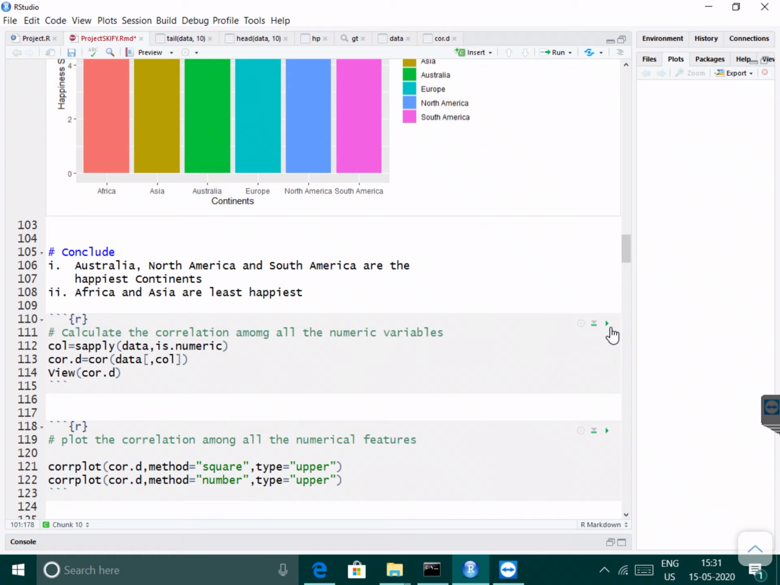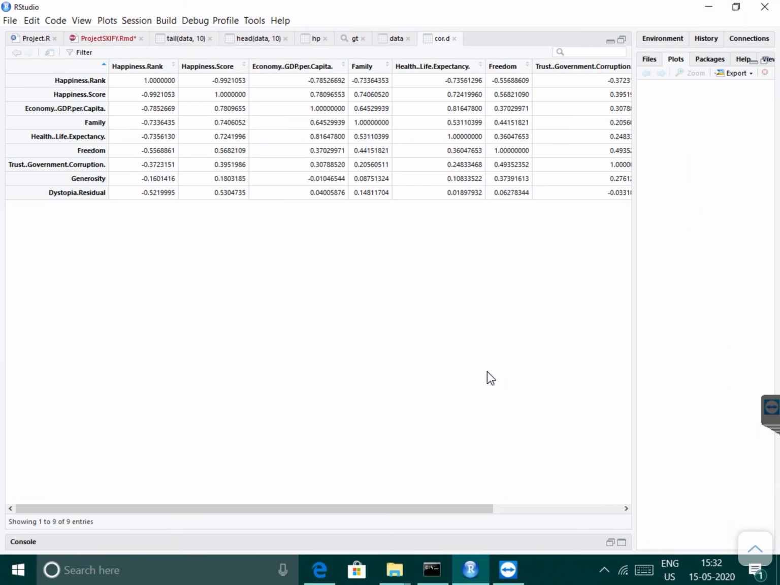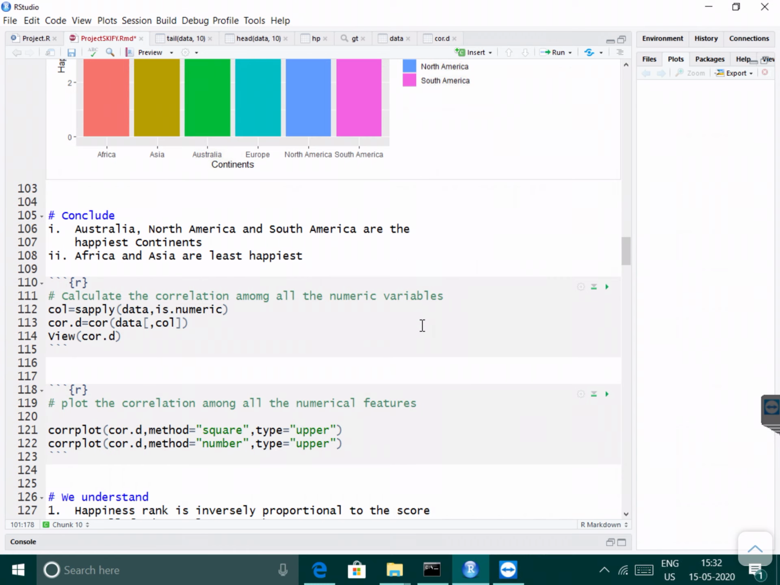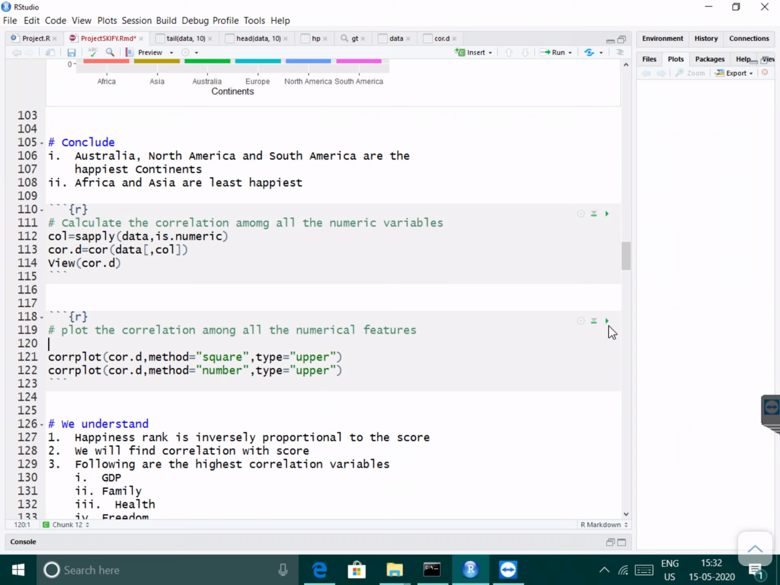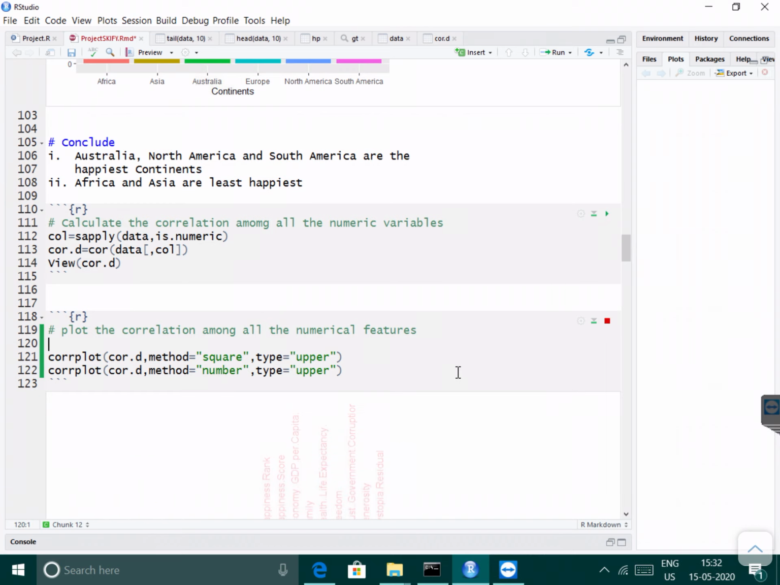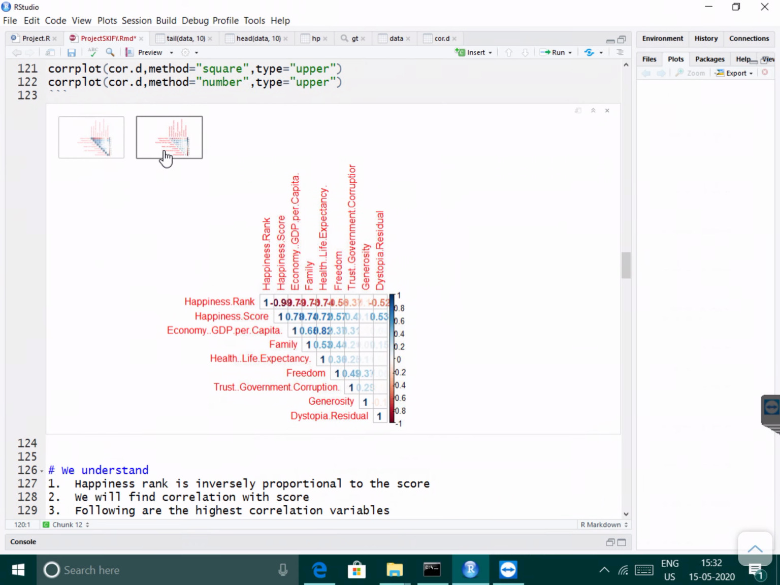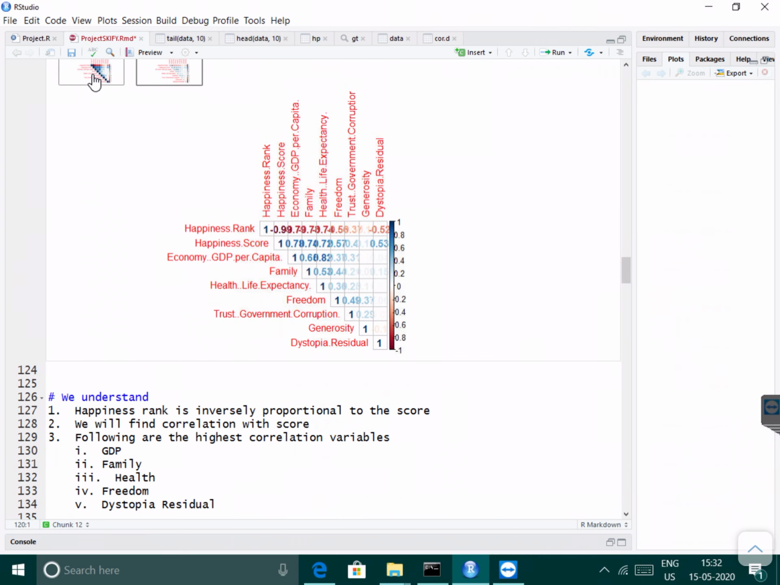Next, calculate the correlation among all the numeric variables. So happiness rank with the happiness score is negatively correlated, and happiness score with the GDP is positively and strongly correlated. After this, plot the correlation among all the numerical features. From this, these values are highly correlated.